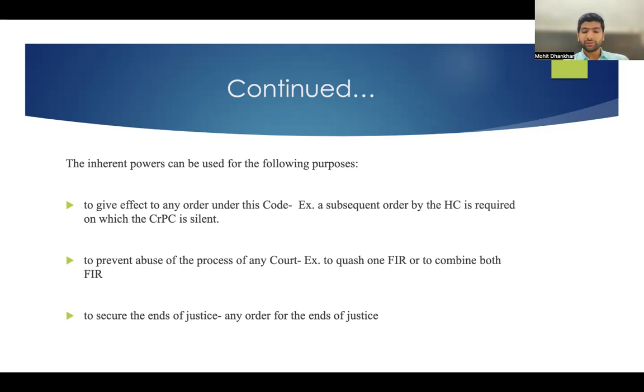Now, under what provision, if they want to compromise that case, they want to compound that case, how will they do that? Had it been the case of compoundable cases, they could have done it under section 3 under CRPC by filing a compoundable deed. For example, it is not compoundable. Then the parties approach the High Court to quash the FIR in that case, or to quash the criminal proceedings.